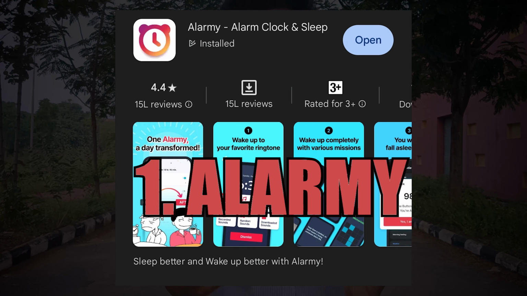And the first one is Alarmy. See, we want to wake up early in the morning, right? So that's why we keep an alarm. But unfortunately, we snooze that alarm. We snooze that alarm again and again and again. This is the major problem which we face.